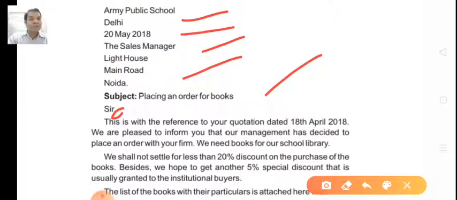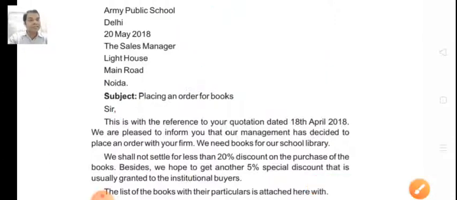We need books for our school library. We shall not settle for less than 20% discount on the purchase of the books. Besides, we hope to get another 5% special discount that is usually granted to institutional buyers.